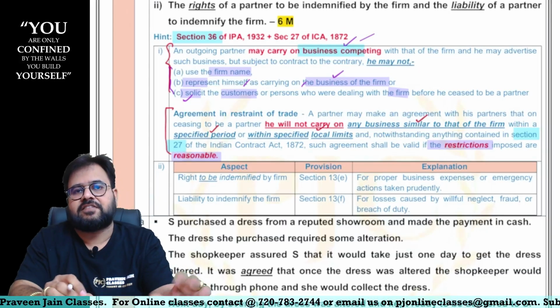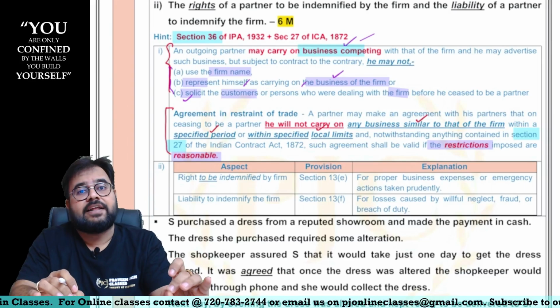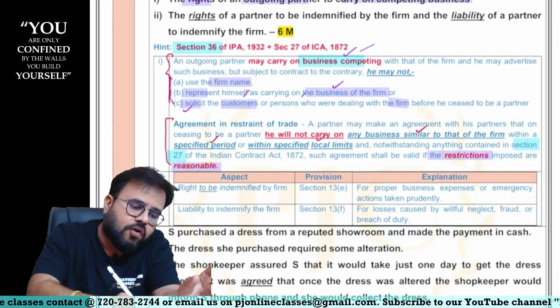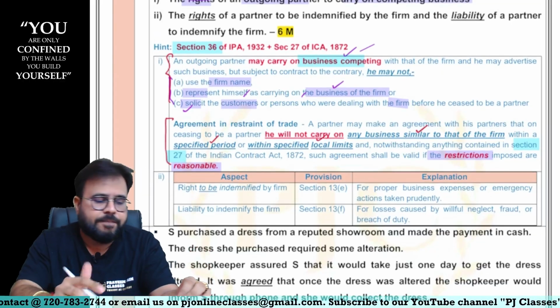And if it is a reasonable restriction, even though it is like an agreement in restraint of trade, this is permissible, sir. So all in all, what is the conclusion we have to find out, sir?